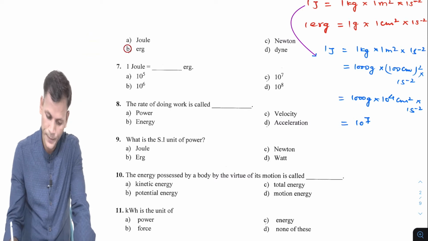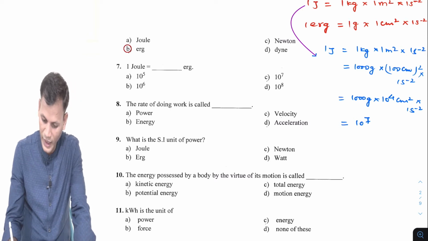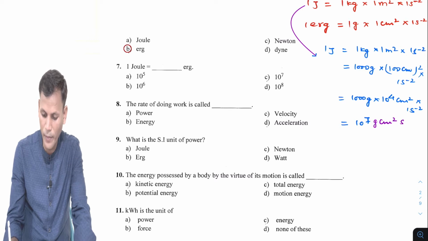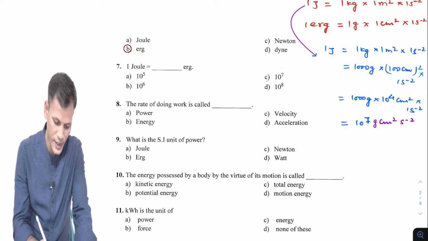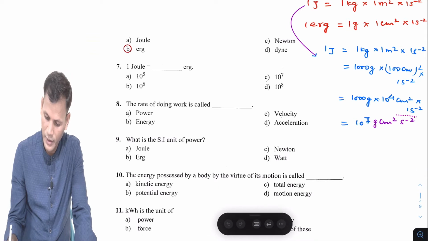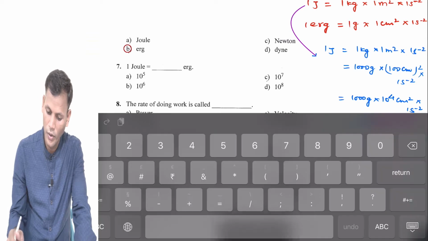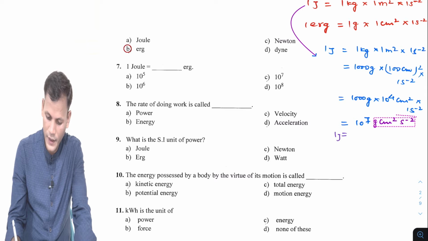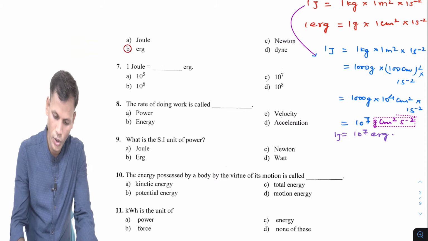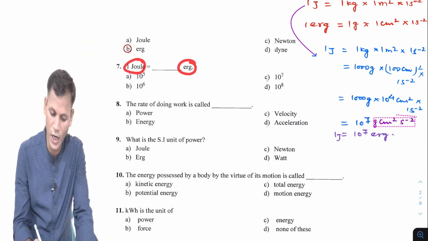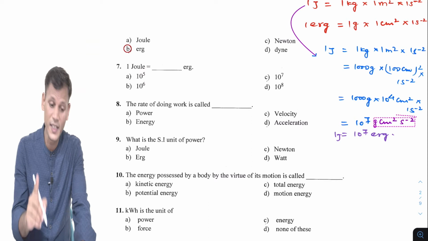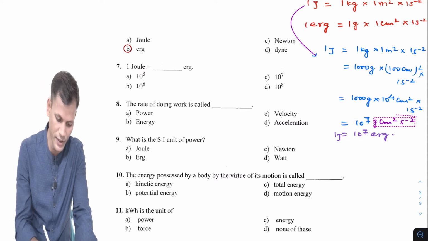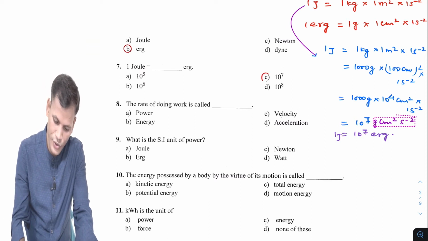10 raised to 7 what? 10 raised to 7 gram centimeter square per second square, and this term is nothing but erg. So overall what we can say, that 1 joule is equals to 10 raised to 7 erg. That's all. So this relation we get, 1 joule is how much erg? It is 10 raised to 7 erg. I have derived it already. So 1 joule is 10 raised to 7 erg.